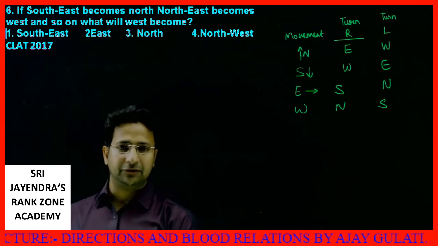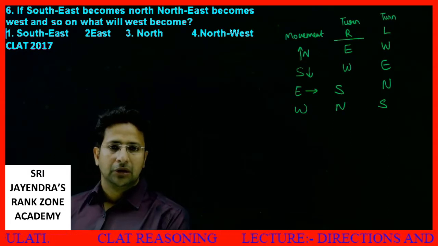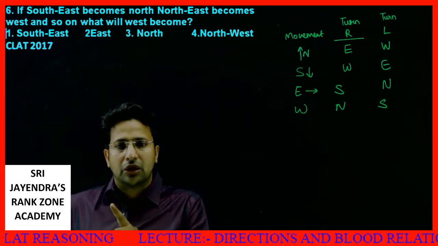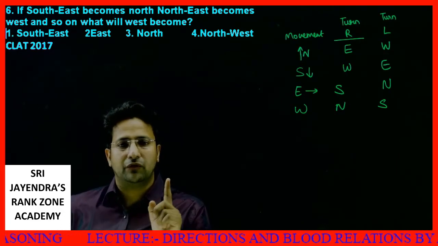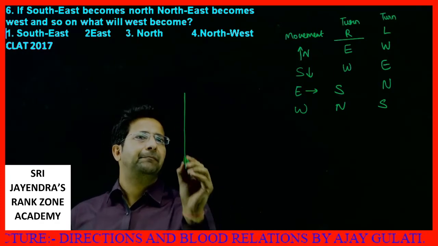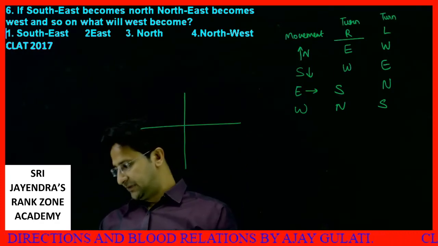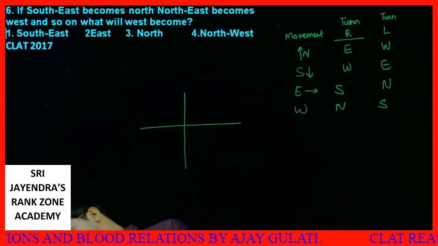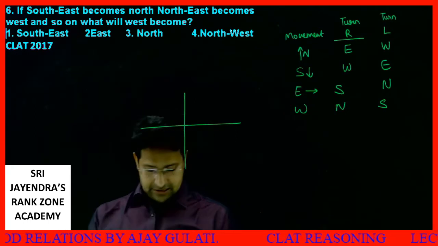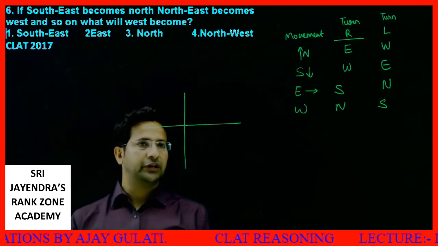If southeast becomes north, I repeat again, if southeast becomes north, northeast becomes west, and so on, what will west become? See, let me draw. We have a graph like this. Let me plot the four directions.